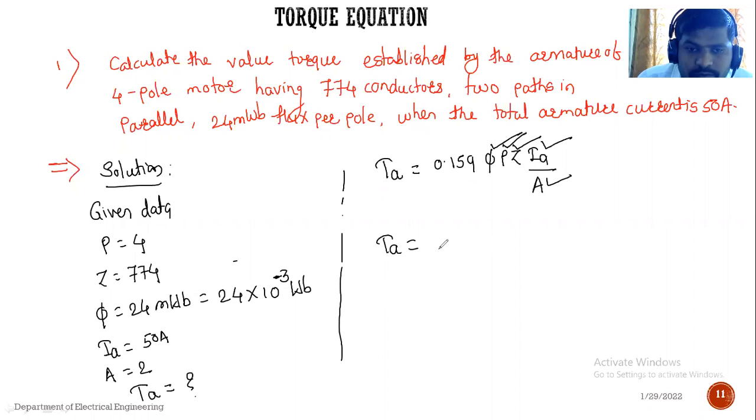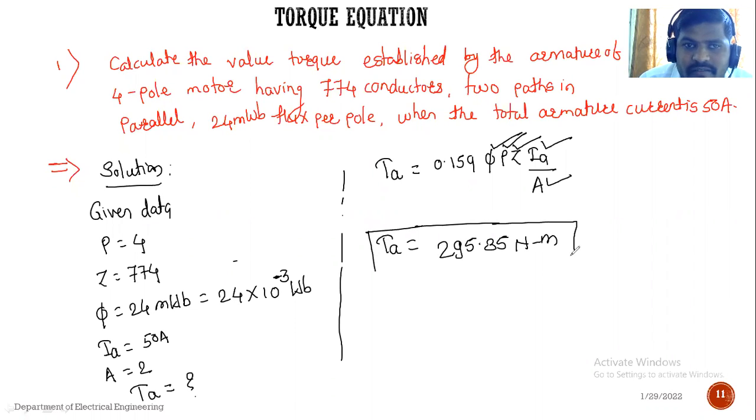295.35 Newton meter. So this is the right answer. That is armature torque developed or armature torque established in the armature. TA is equals to 295.35 Newton meter. Getting? लक्षात आलं?